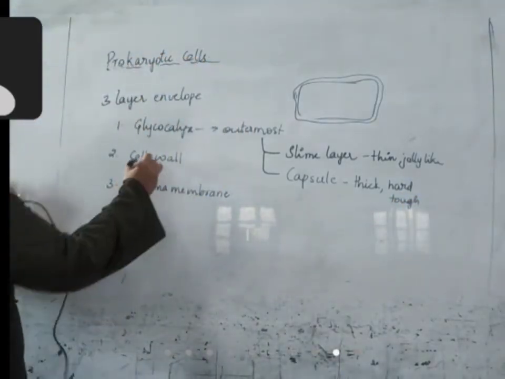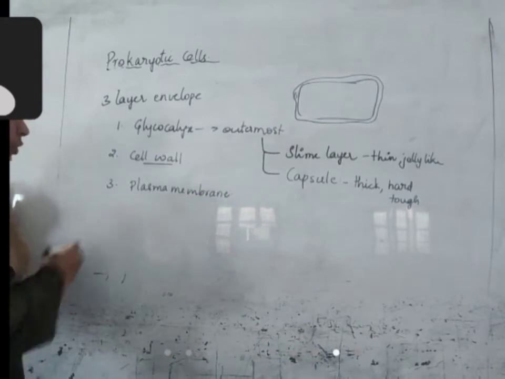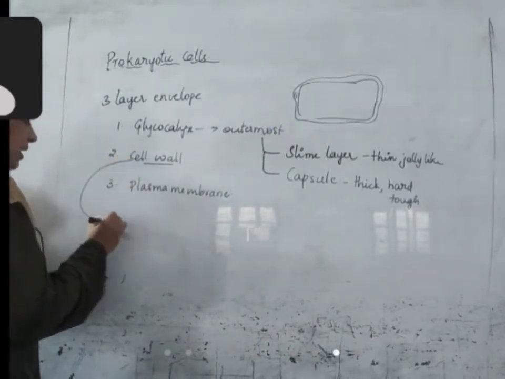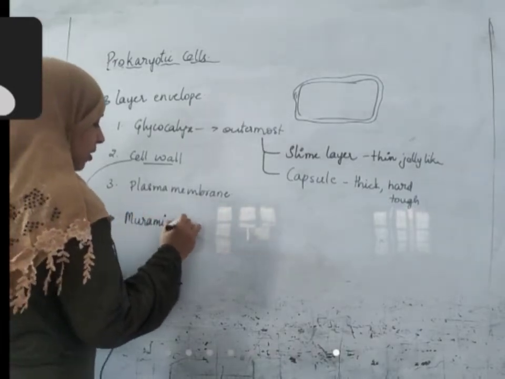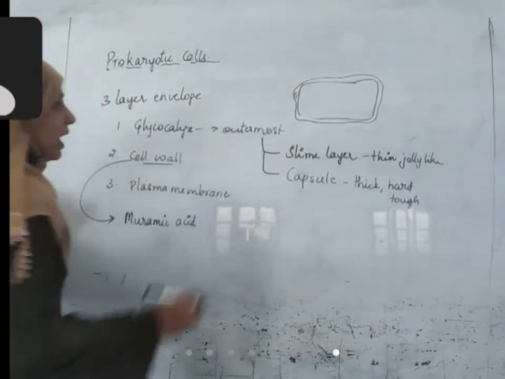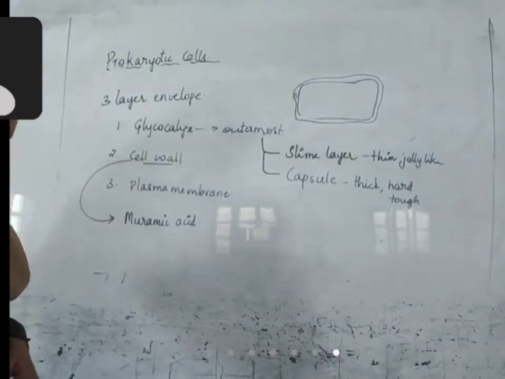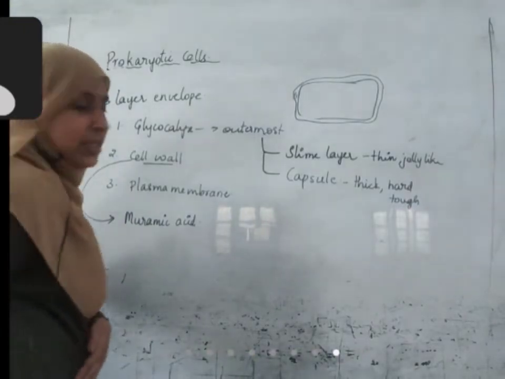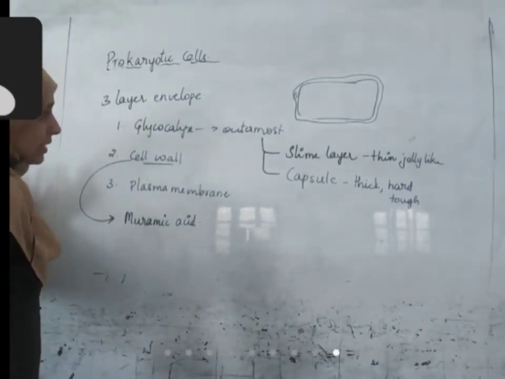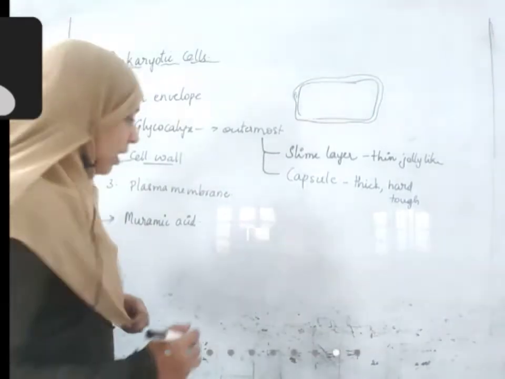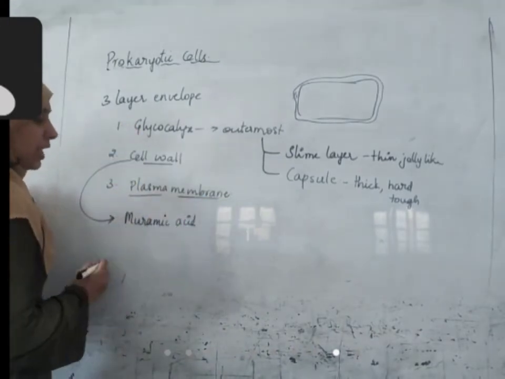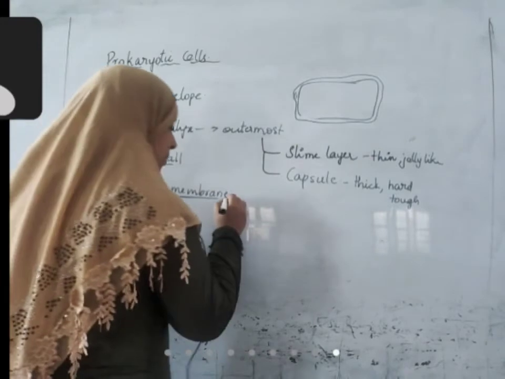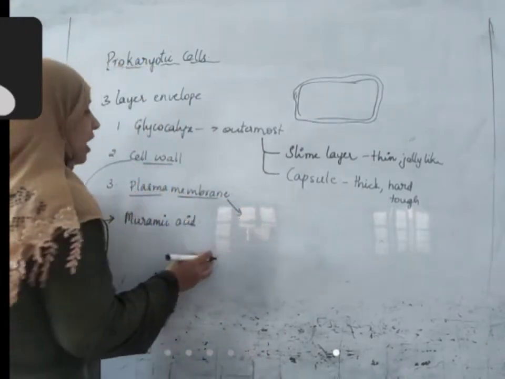protects the inner layers. Cell wall, as I have already told you, in bacterial cells is made up of muramic acid, unlike the cell wall present in plants or fungi. And the plasma membrane is the innermost layer of this three-layer envelope.